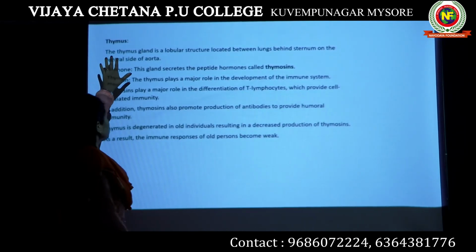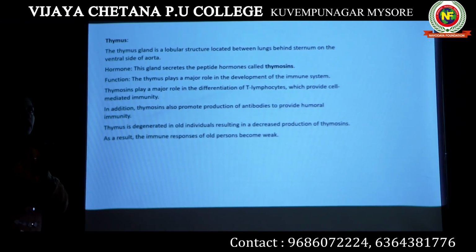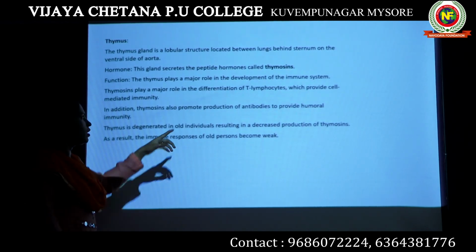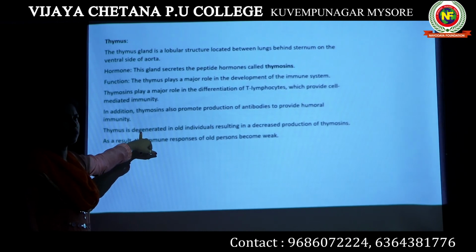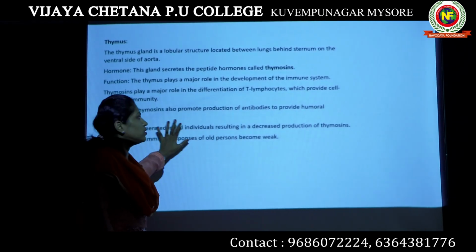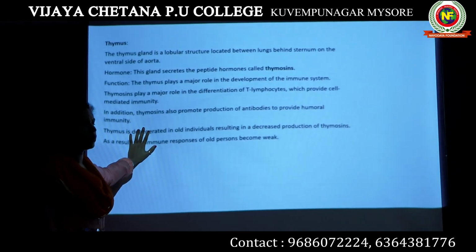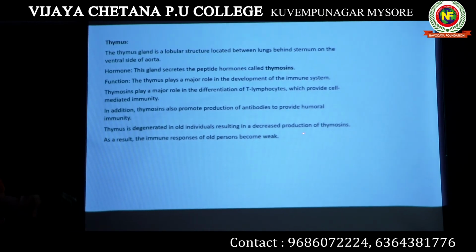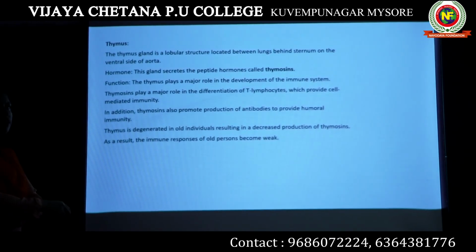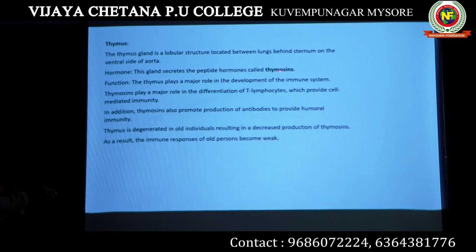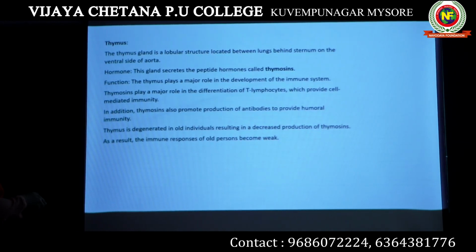What happens is, the thymus gland degenerates in elderly persons. When we get older and older, the thymus gland becomes degenerated. As a result, elderly persons, or people who are in their old age, have very less immunity, because the thymus gland is very small and thymosin is produced in their body in a very, very small amount. So this is another endocrine gland which is very, very important for our body. It actually produces a hormone known as thymosin. Thymosin is very important to give immunity to our body.